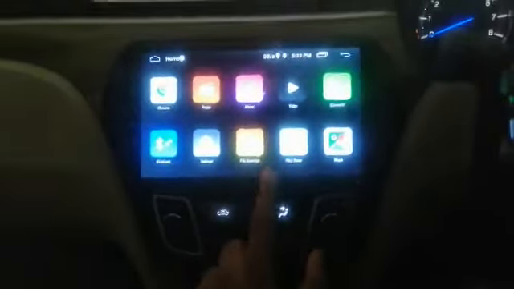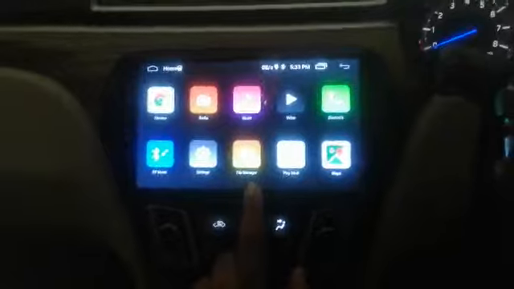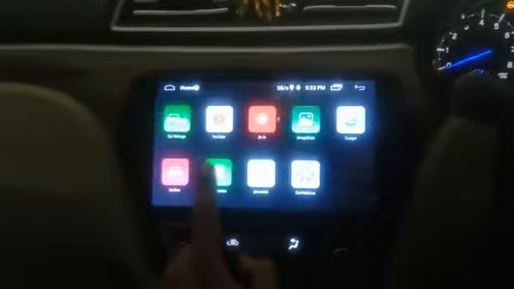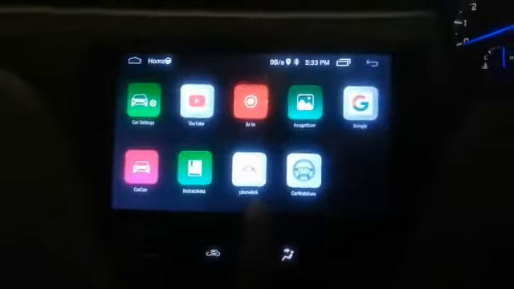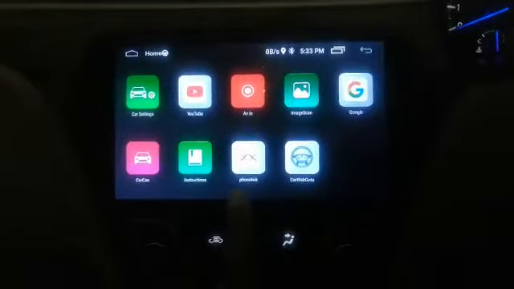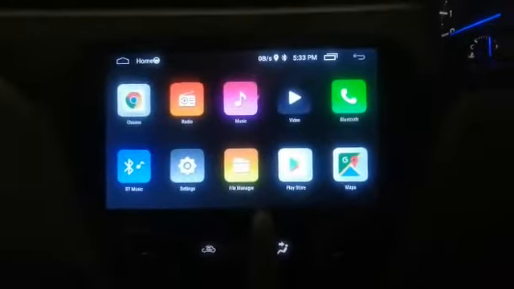Now I'm swiping left, and you can see the touch screen is working absolutely all right. I am moving left again. It's also working perfectly fine. There is no lag in the movement. The screen selection is working perfectly fine.